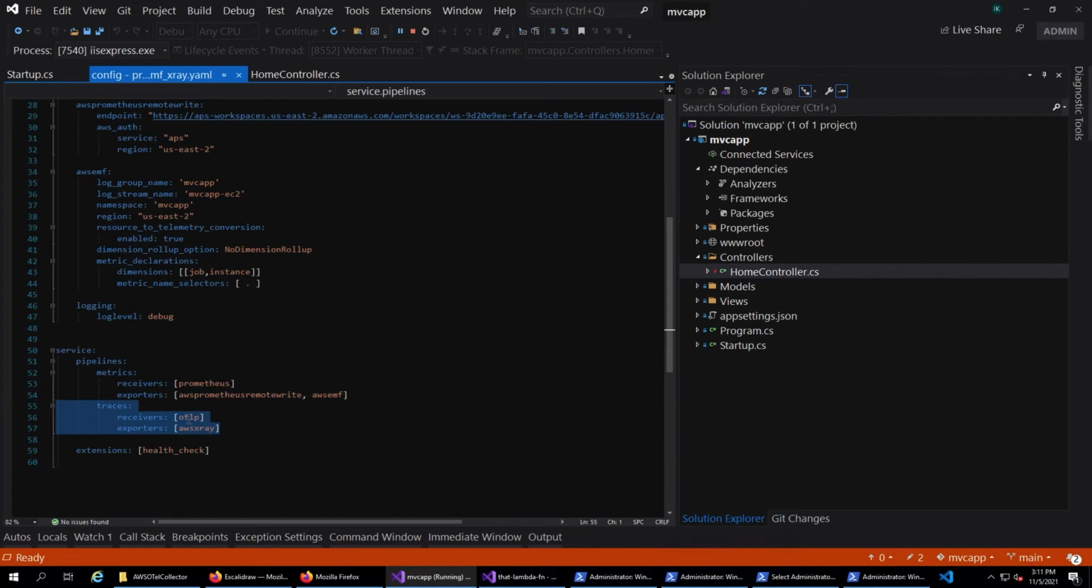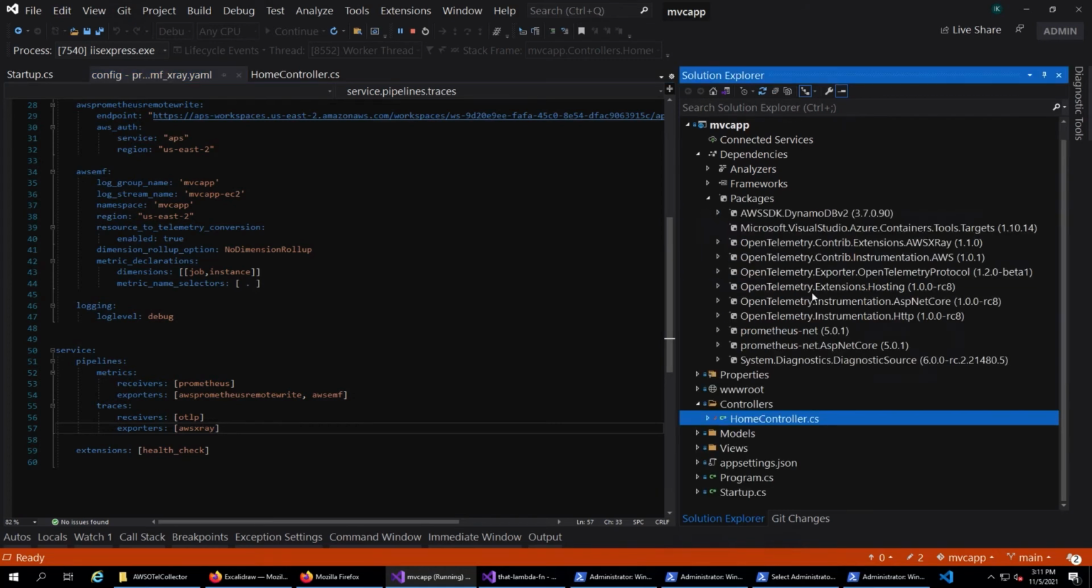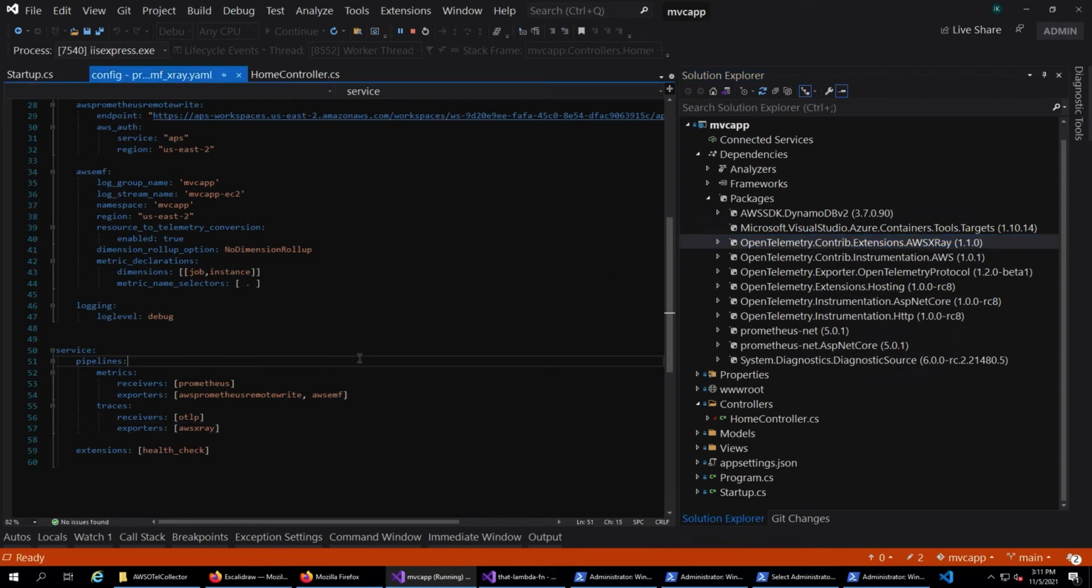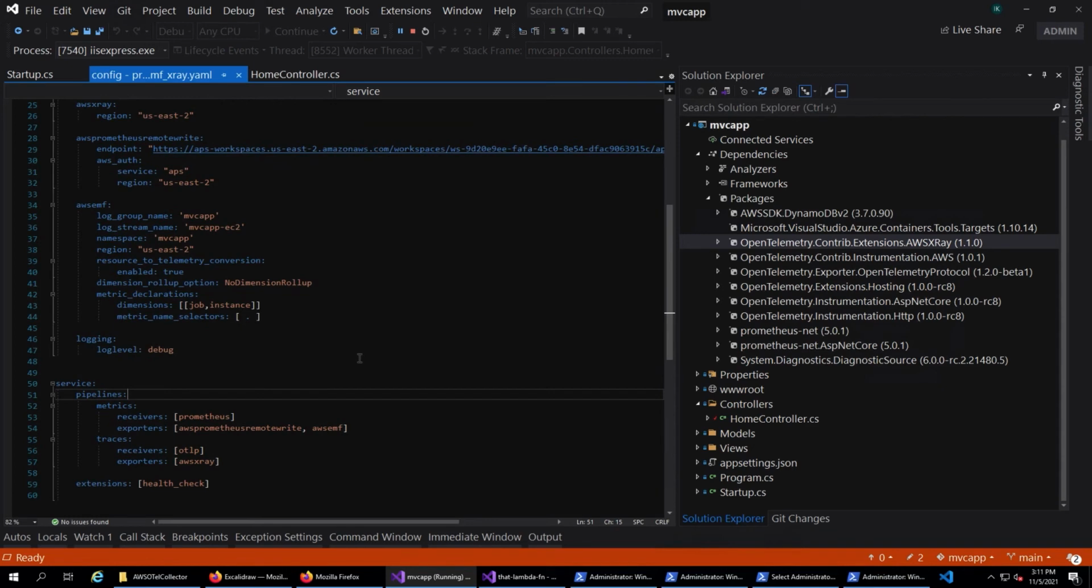So here I'm saying that the traces are being received in the OTLP format, and they need to be exported to AWS X-ray in the format that X-ray can understand. That's what the AWS SDK does. So basically, the OpenTelemetry extensions, this particular package, that's exactly what it does, these two. Okay, all right. Now that we have it, what this means is we should be able to see the traces in the AWS console.